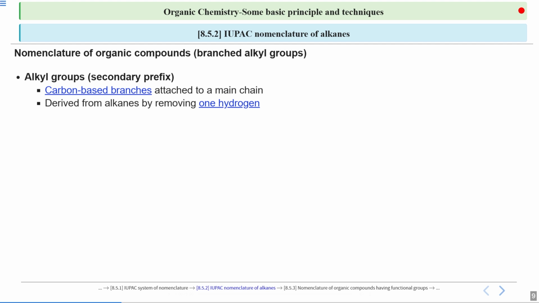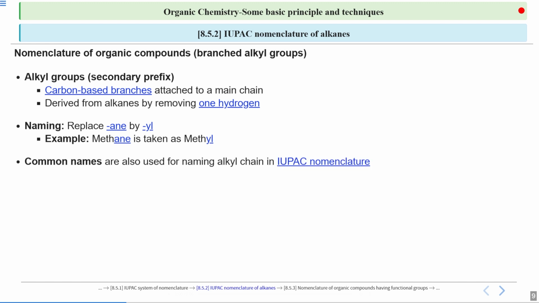Suppose we have a methane. If you remove one hydrogen from there, that will be converted into a branch. How do we name them? You just have to replace ane with yl. Like if you have removed one hydrogen from methane and you got CH3, and now that is attached to a straight chain, so that is not part of that main chain, but it is attached to the straight chain. In that case, you will be calling your branch methyl by replacing ane with yl.